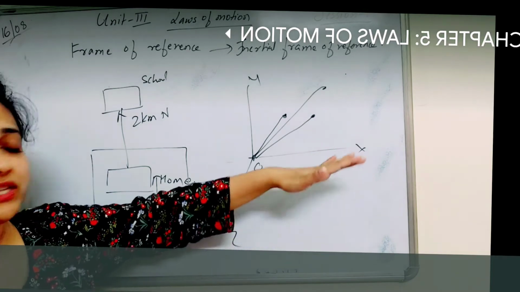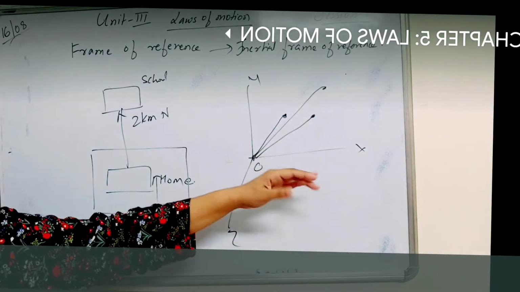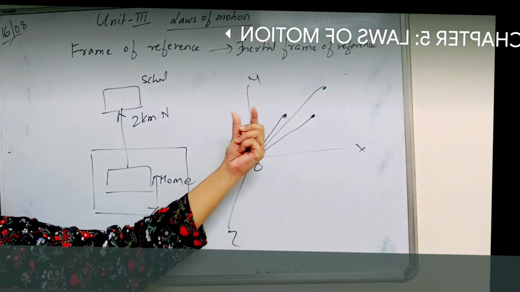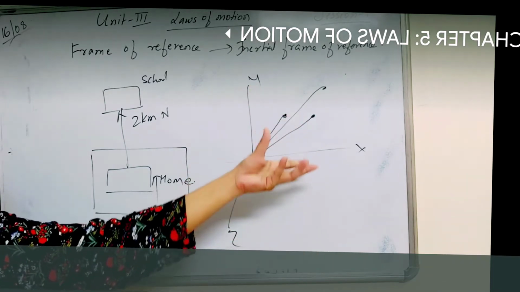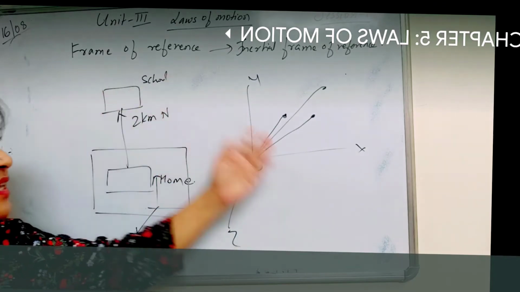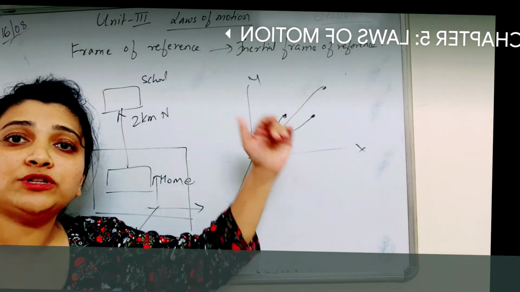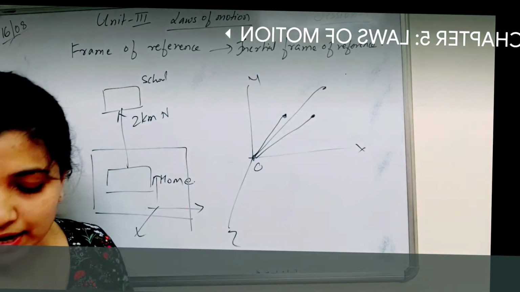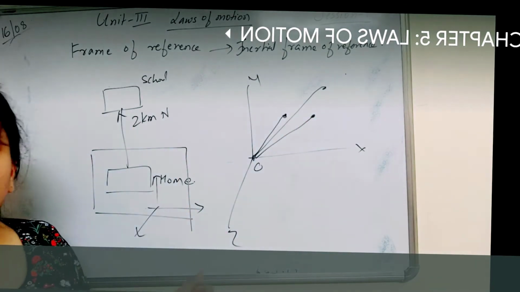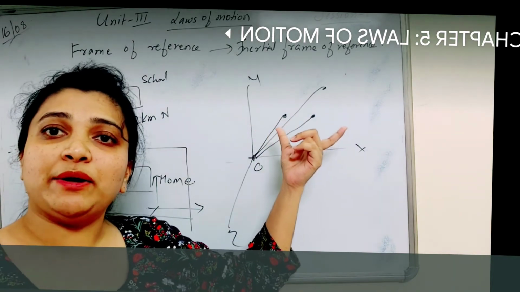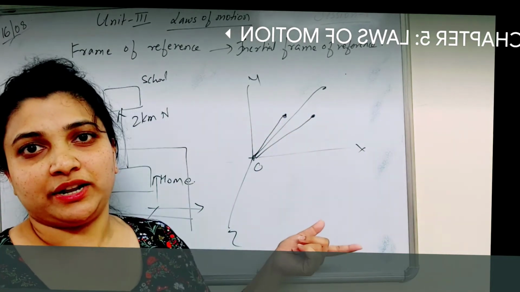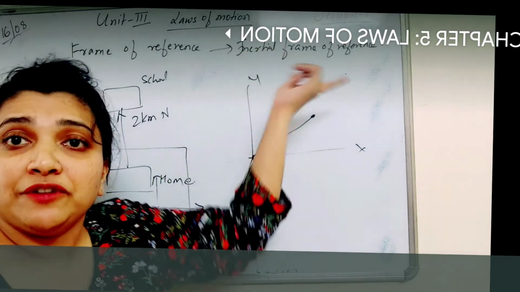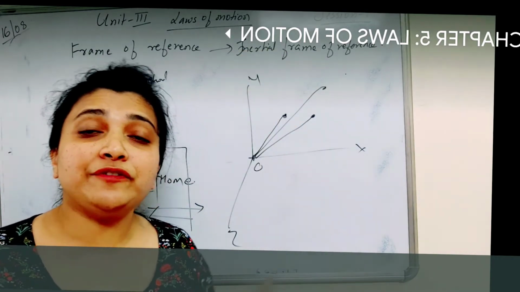So frame of reference is nothing but we say that an arbitrary set of axes with reference to which the position or motion of something is described. We either define its position or we also describe its motion, right? So position or motion is described. Then and definitely all this can be formulated by what? Physical laws of motion. Okay, so this is called as what? Frame of reference. Now, what do you mean by inertial frame of reference? Inertial frame of reference?